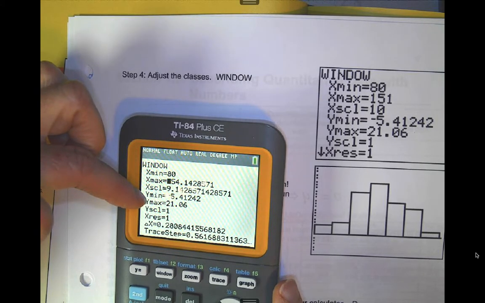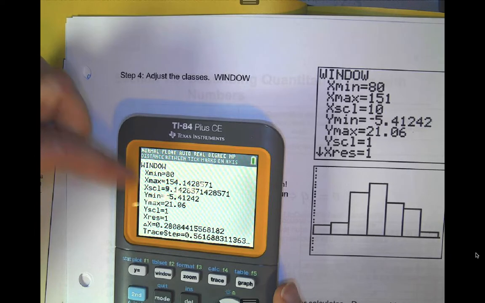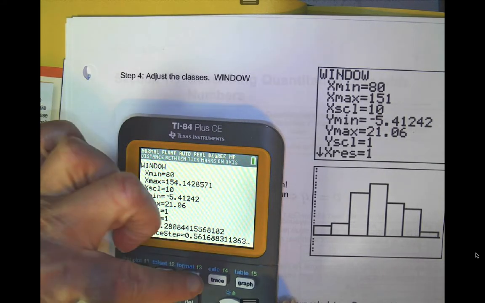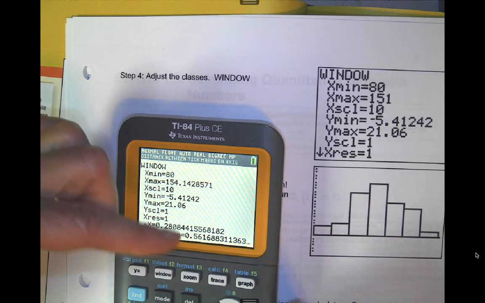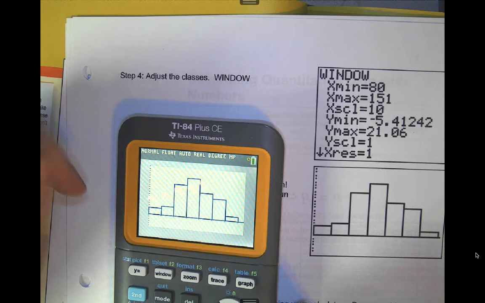The other thing you want to change is the X scale. The X scale is what's going to tell you what's going to space those bars. Always round up. So I'm going to round that up. I'm not going to hit zoom 9 now because if I hit zoom 9, it's just going to default back to all these things. Now I'm going to hit graph.